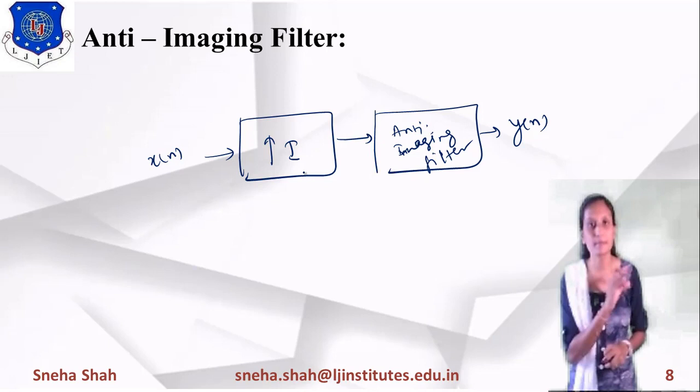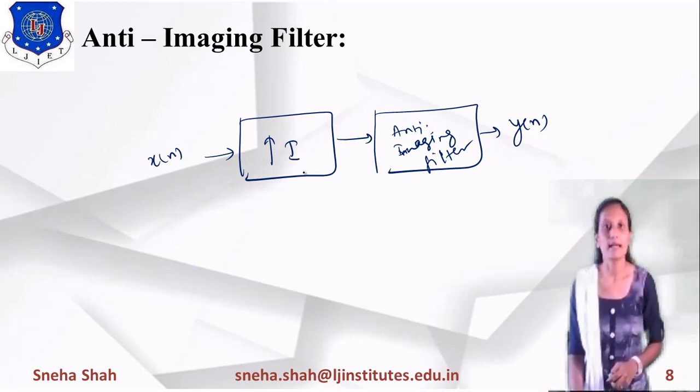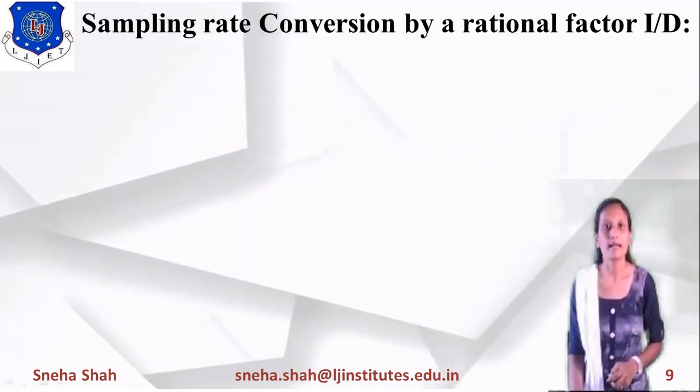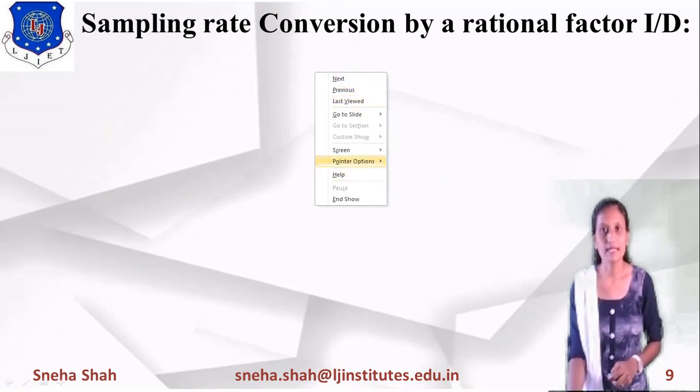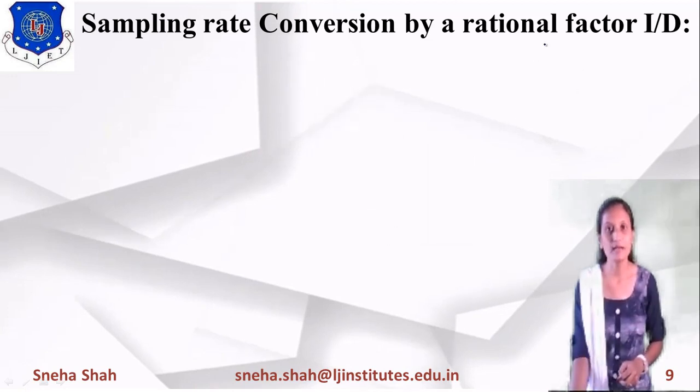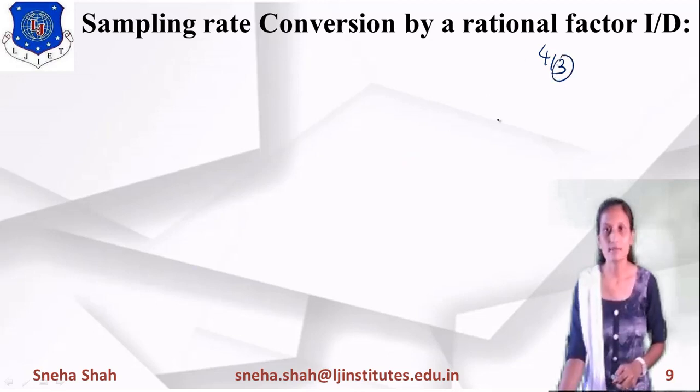Now if you want to convert the sampling rate by a rational factor, means I by d, then how will we do the sampling rate conversion? Suppose I am taking 4 by 3, means we have to do downsampling by a factor of 3 and upsampling by a factor of 4.